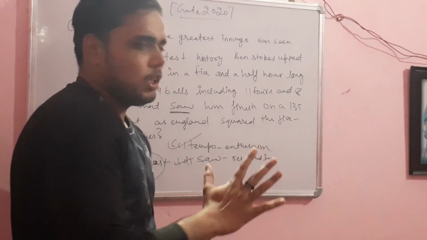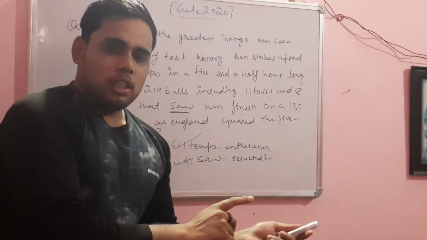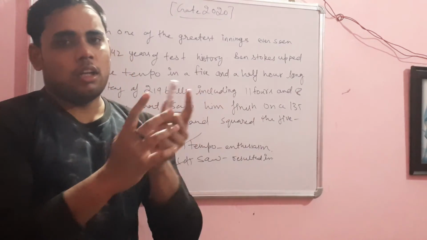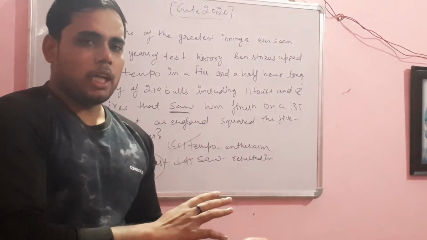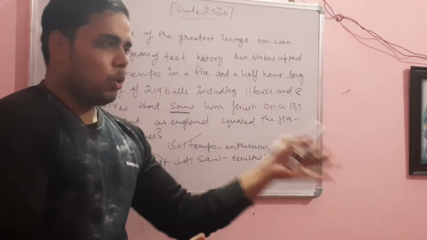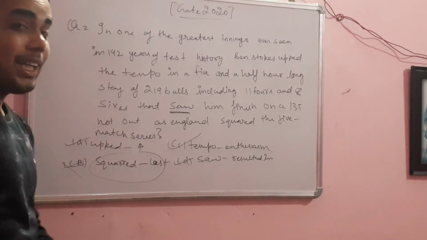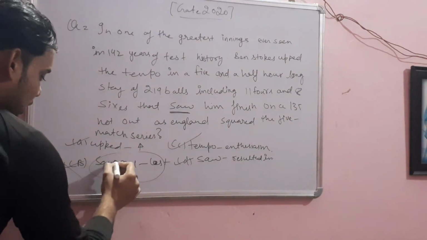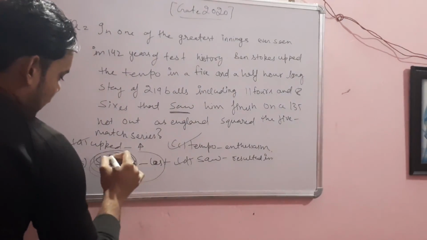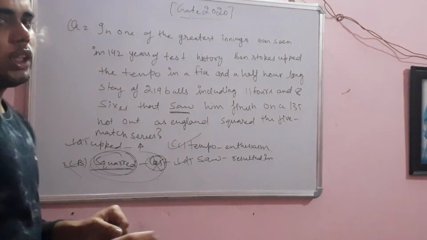If a 5 match series is there, and they were lagging behind, they won that match and now they have leveled the series. Both the teams are on 1-1. That is what the word squared means. So they squared, that means not lost, they won that match.